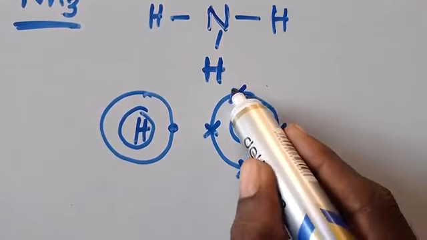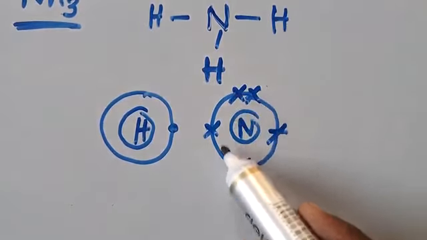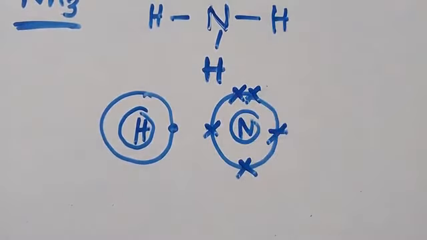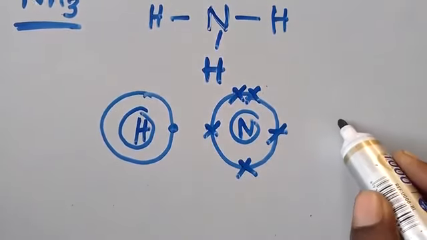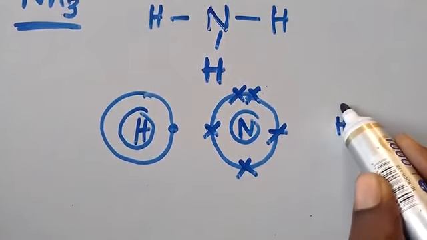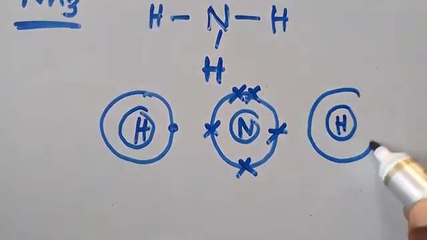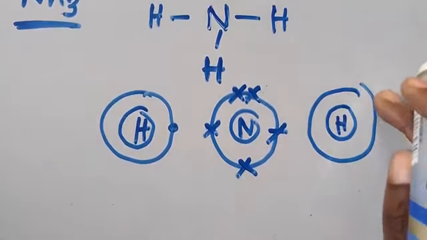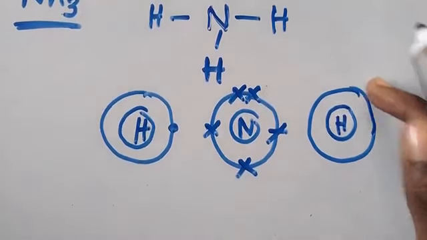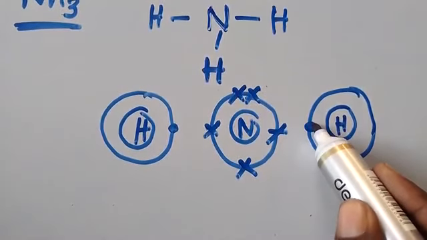Then the 2, you put them there. If you count these, there are 5. So you don't just write this anyhow. You write this as smart as you can. You need to be very smart and sharp. This is how you need to do it. Then you put another hydrogen this side, like this. This is not a shell, remember. Then you put another one here, like this.